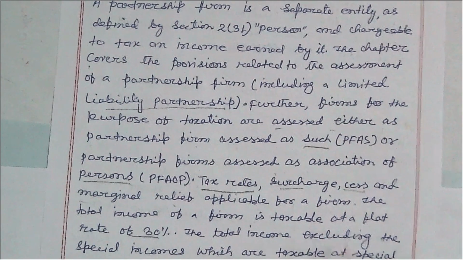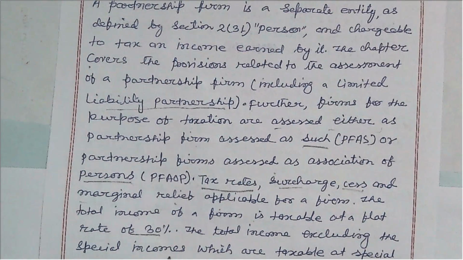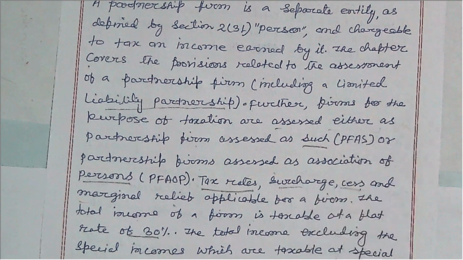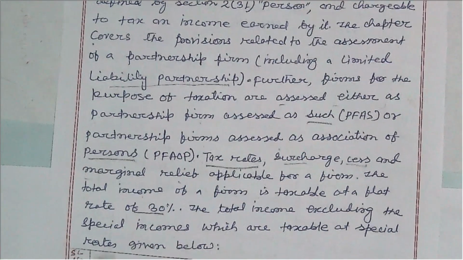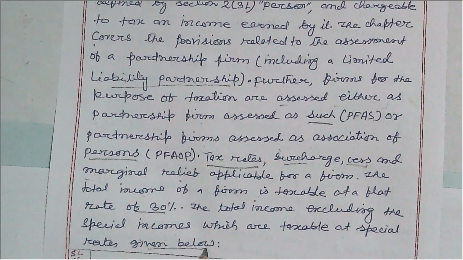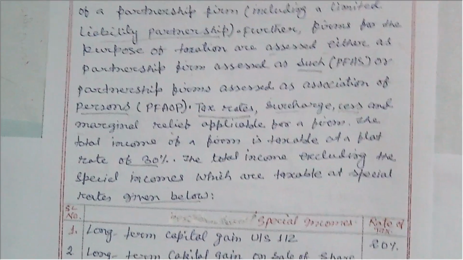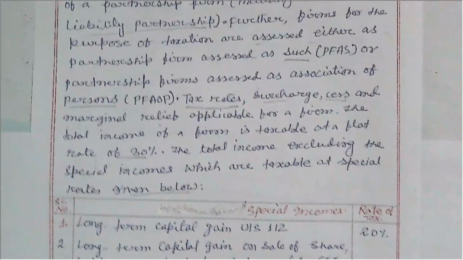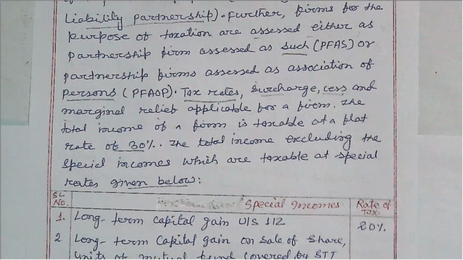This is the total income excluding the special incomes, which are taxable at special rates given below. These are the special incomes where a separate rate of tax is applicable.